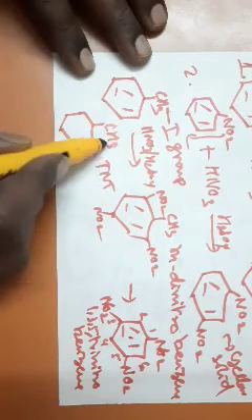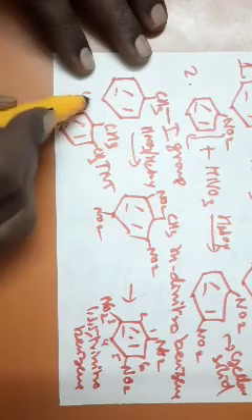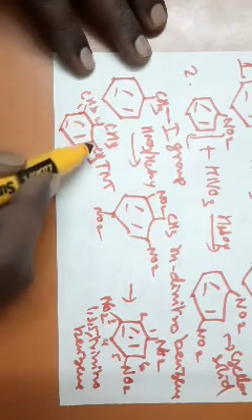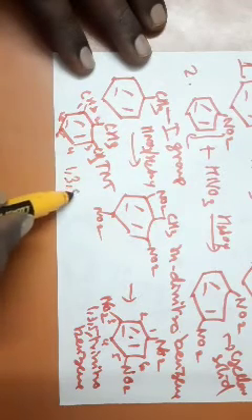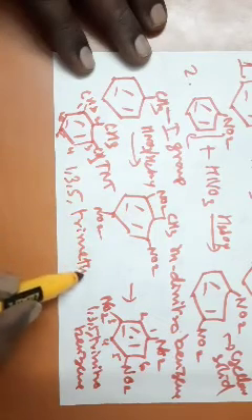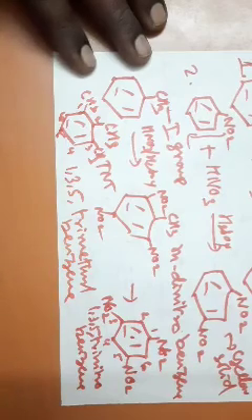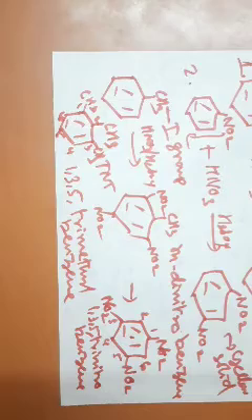See, CH3, CH3, CH3. What is the name of this compound? If you give the numbers 1, 2, 3, 4, 5, 6 from here, it is called 1,3,5-trimethylbenzene.